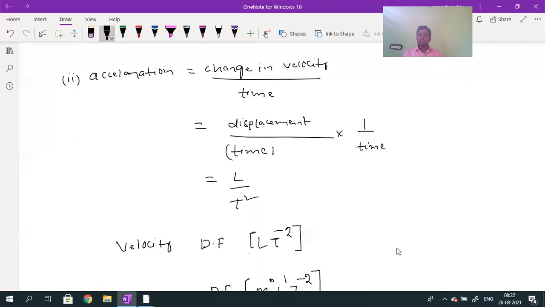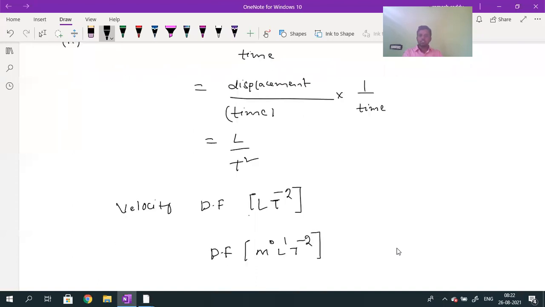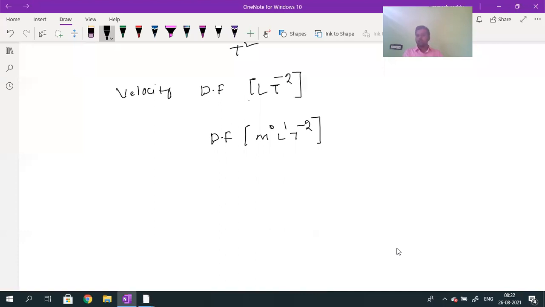This is the dimensional formula for acceleration. Acceleration does not depend upon mass. It depends upon length and time. This is the dimensional formula. How can I write the dimensional equation?